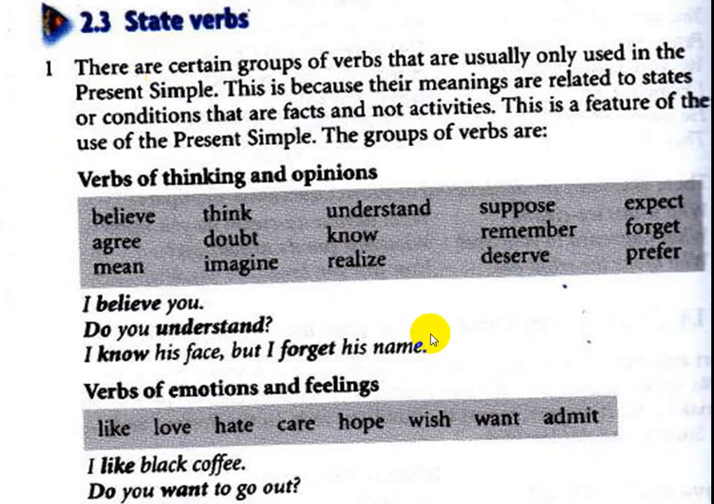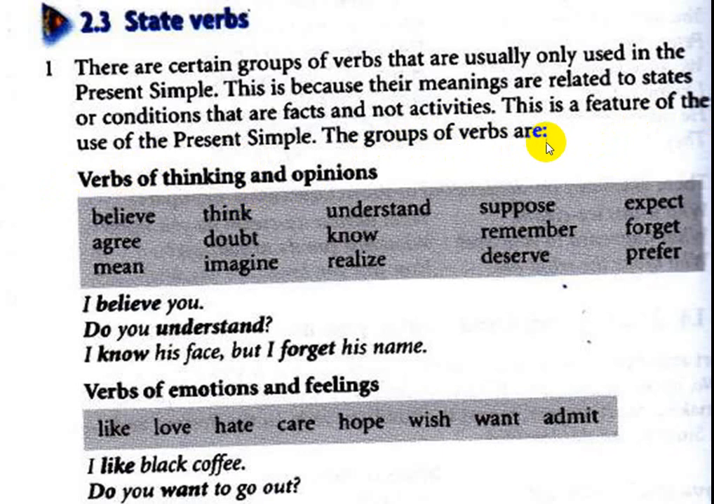State verbs. We will talk here in this slide about state verbs. There are certain groups of verbs that are usually only used in the present simple. They are not used in the continuous form, only in present simple. This is because their meanings are related to states or conditions that are facts and not activities. This is a feature of the use of the present simple.